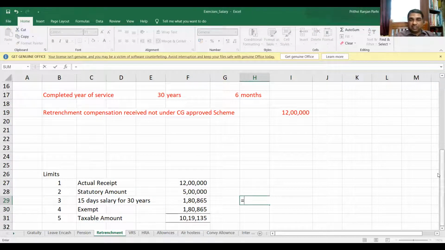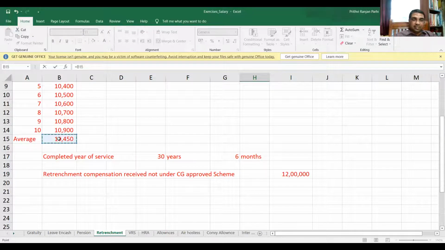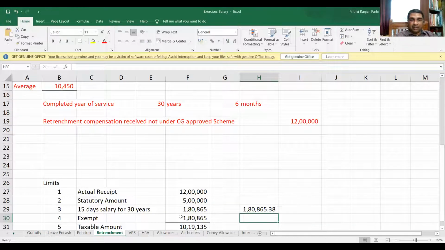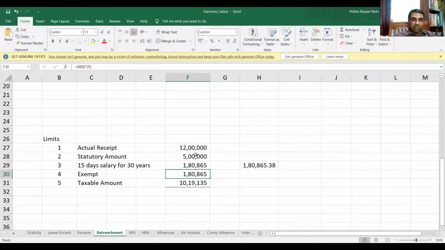I'm showing it here in this cell, this is the average salary divided by 26. When you divide by 26, you get the daily salary, into 15 days. So you get 15 days salary for 30 years, into 30. So you are getting the figure 1,80,865. That's the figure I have taken. And of these three, lowest is how much? 1,80,865. That is exempt. So out of 12 lakh rupees, 1,80,000 something is exempt.